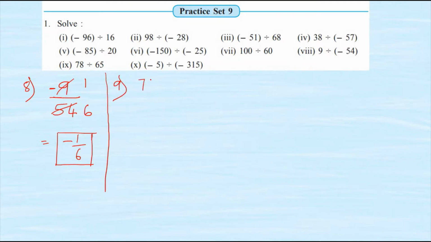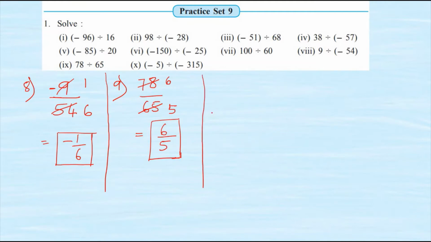Sum number 9. 78 divided by 65. Now for 78 divided by 65, we will take the table of 13. Yes, so 13 5s are 65 and 13 6s are 78. Now we get 6 as the numerator, 5 as the denominator. So now this cannot be lowered further and hence 6 upon 5 is my final answer. I hope it is easier for you all to understand division of integers.